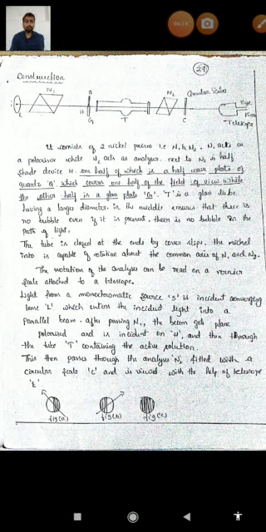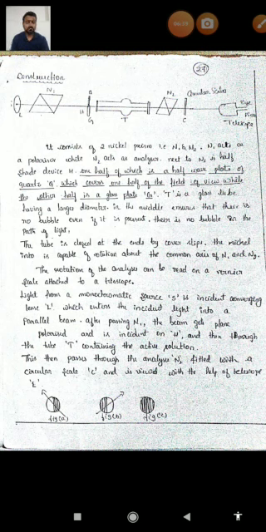Then if you pass the polarized light through that half-shade device, what happens? There will be a splitting of the plane polarized light into two parts with their optic axes perpendicular to each other, and half the light will be transmitted through the glass plate and half through the quartz.